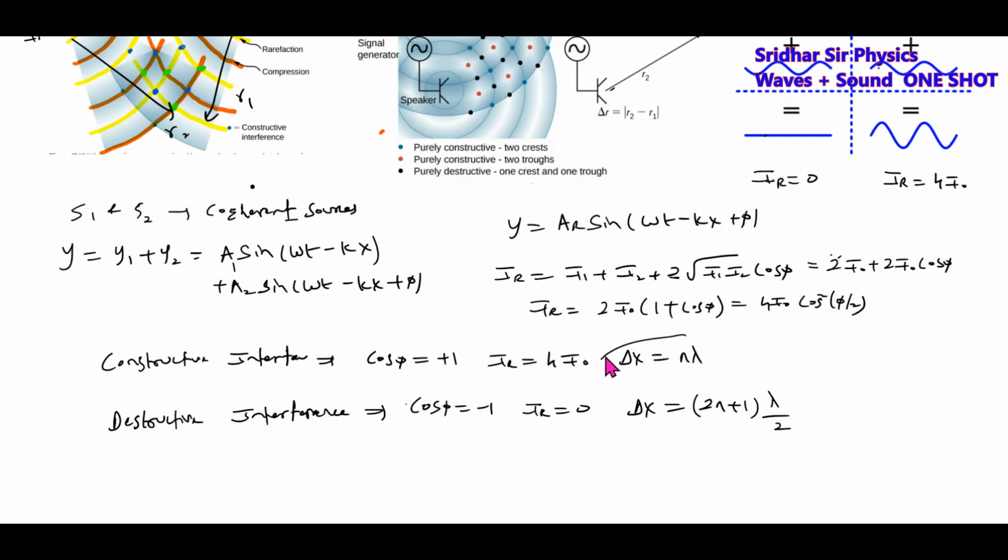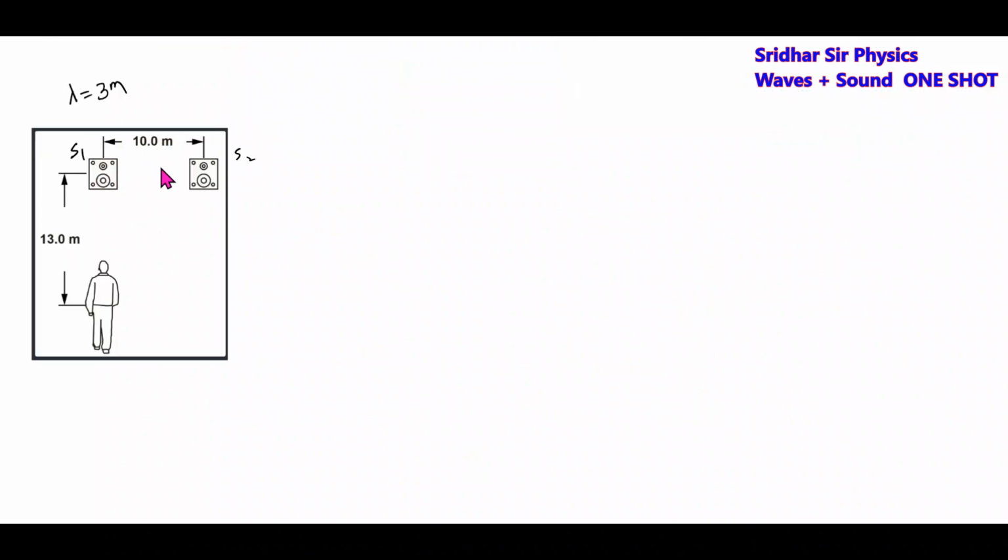The path difference of the waves arriving at a point is n lambda, like 0, lambda, 2 lambda, 3 lambda: constructive. If it is something like (2n minus 1) lambda by 2, such as lambda by 2, 3 lambda by 2, 5 lambda by 2, then it will be destructive interference. We will determine the path difference from the distances at which the sound sources are located from a particular point. We have two sources of sound.